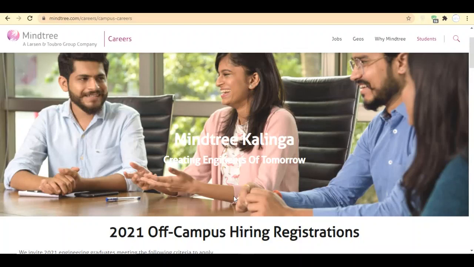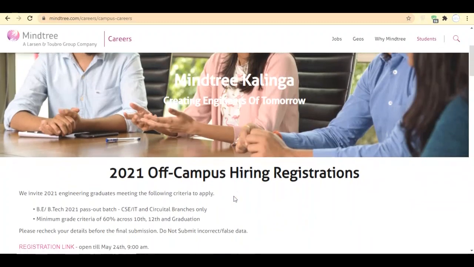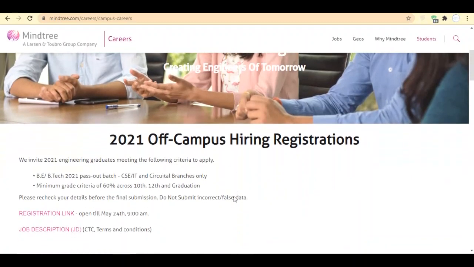So Mindtree has opened its hiring for 2021 passed outs. Here they have provided the basic details. You must be a BE or BTech 2021 pass out from CSE, IT and circuitry branches only. You must have a minimum grade of 60% across 10th, 12th and graduation. I will tell you more details when we go into the registration.